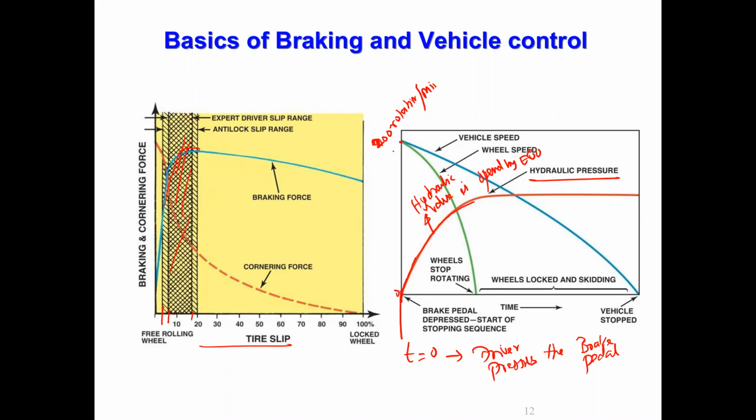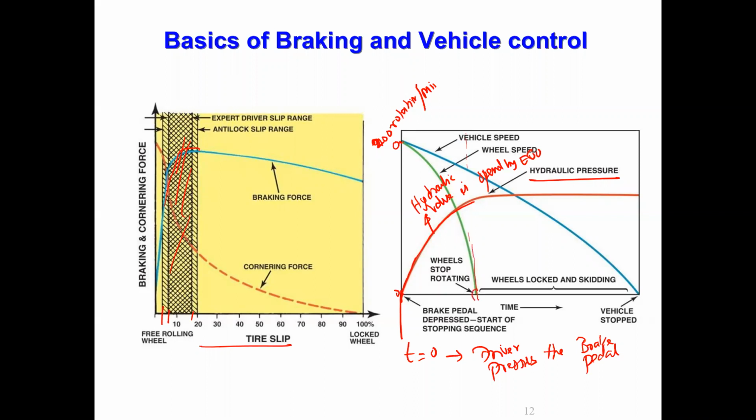When brake force is 0, wheel speed is maximum. That means no braking. As the fluid pressure and brake force increase, the wheel speed is coming down. As the wheel speed is reduced, you can see that the vehicle speed is also coming down, the blue line. Now, at this instant, if we go on applying pressure, correct?